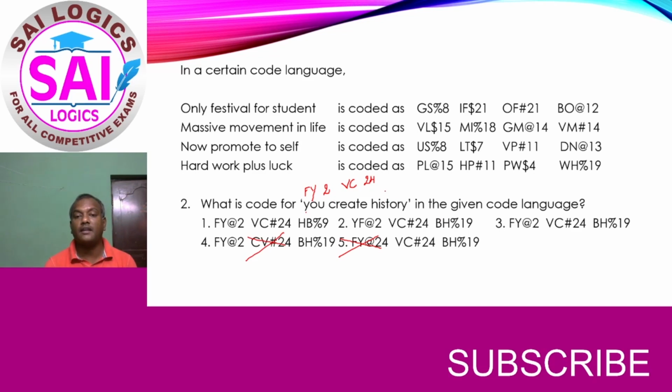And history, so the last letter pair is the first alphabet, that is B, and the first letter has to become the second letter, and the pair value of the first letter is 8, and last it is 19. So BH19 should be there, here HB is there, this is the wrong answer. So we have got two options now. So now here Fy should be there, but here YF is there, this is also not the right answer. So the answer is option number 3.